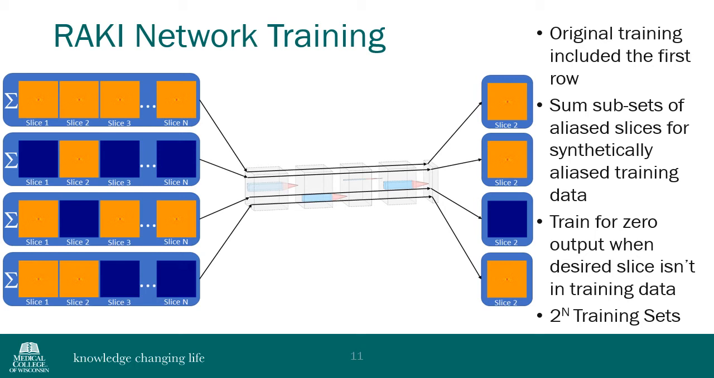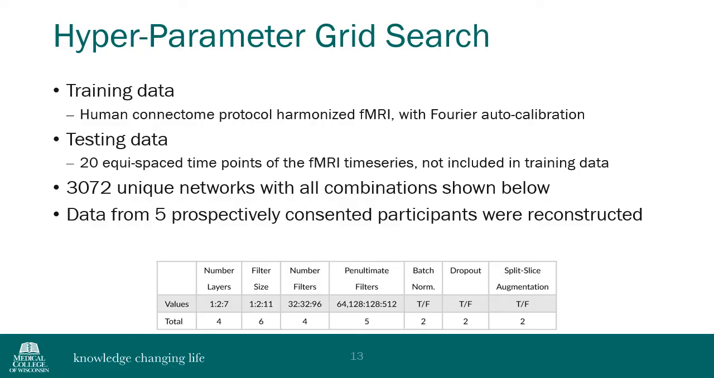While the RAKI network can be trained with a single aliased dataset paired with the desired unaliased K-space, the split-slice formalism yields 256 training sets for an 8-band acceleration factor. So here's what we did. We trained 3,072 unique RAKI networks for each of 5 human participants scanned with the Human Connectome Protocol harmonized fMRI